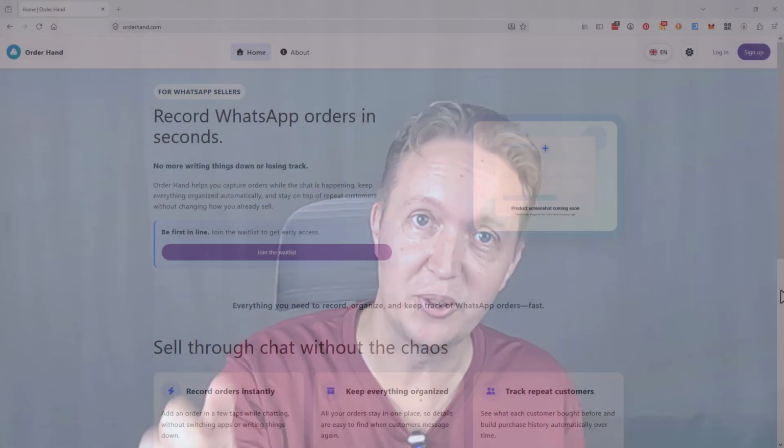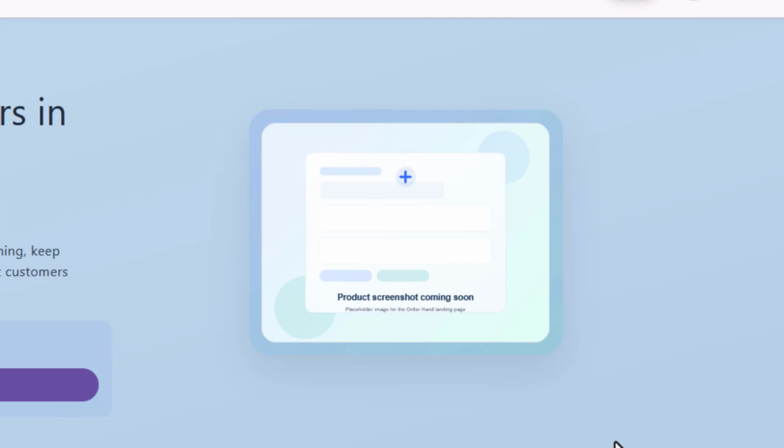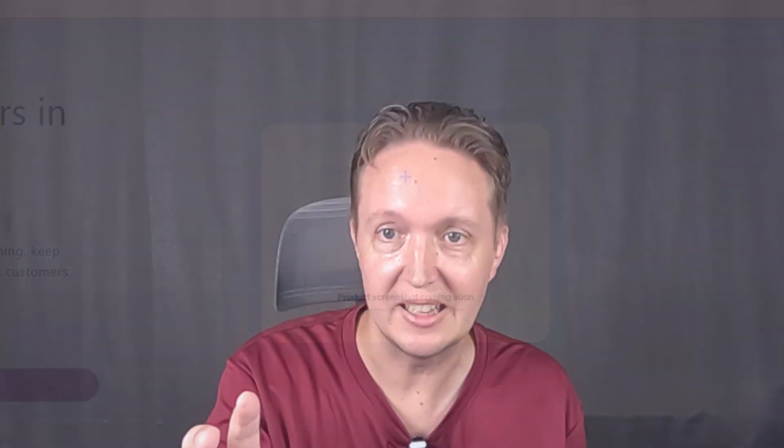Actually, I'd better do some marketing too, starting with replacing the placeholder image on the landing page with an actual product screenshot. Yes, that's the live OrderHand landing page or home page with a placeholder image in it. I'd better get to work.